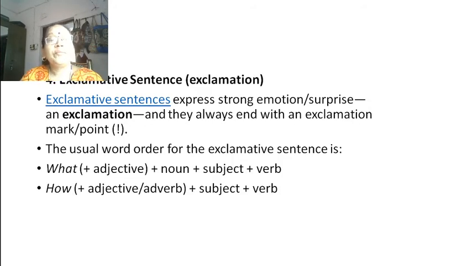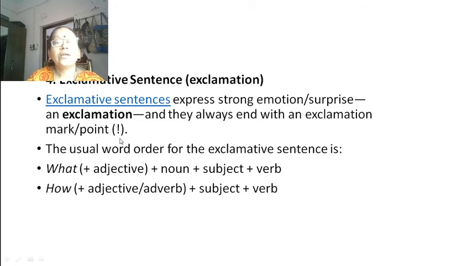The last one, exclamative sentence. So, exclamative sentences express strong emotion, surprise, and exclamation, and they always end with an exclamation mark.